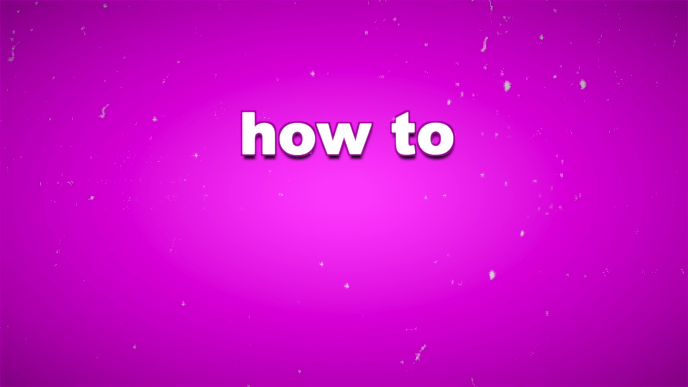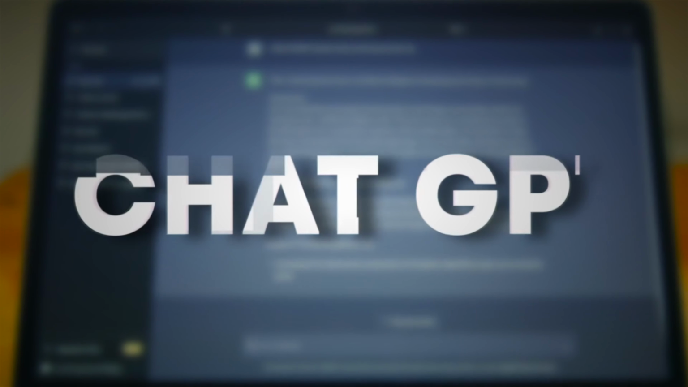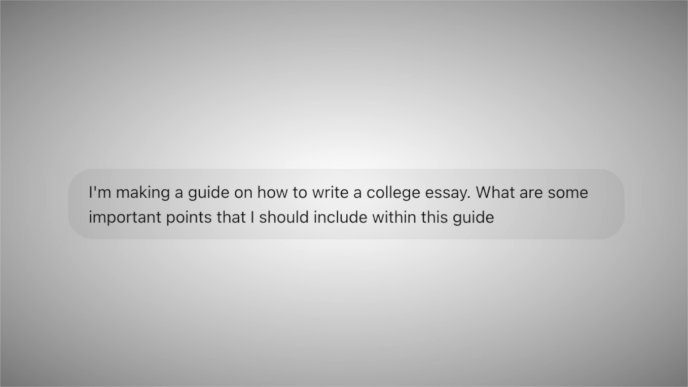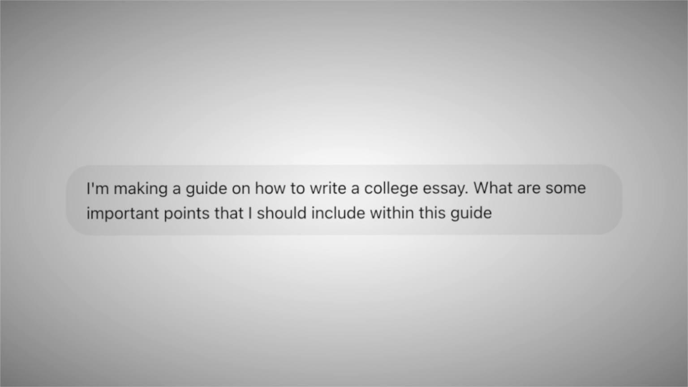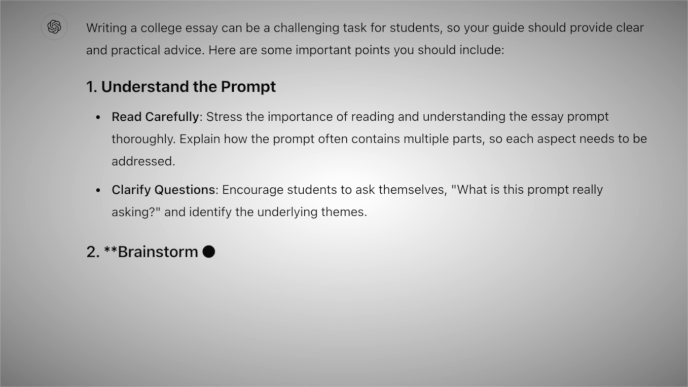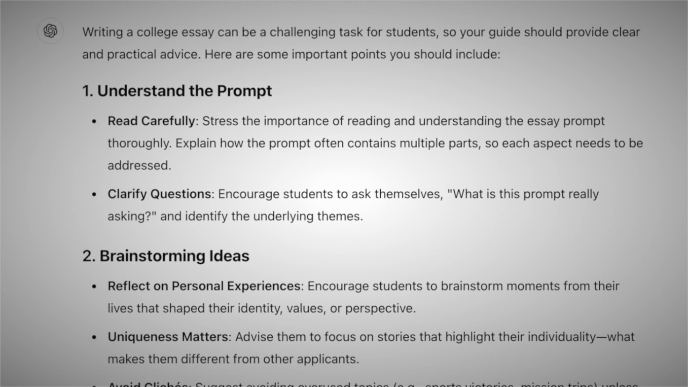For example, let's say you wanted to make a digital guide on how to write a college essay. We could head on over to a place like ChatGPT, which is one of the most popular AI websites, and we could put a prompt into ChatGPT saying something such as, "I'm making a guide on how to write a college essay. What are some important points that I should include within this guide?" ChatGPT can really get the ball rolling and the brainstorming started here. So just to show you how efficient ChatGPT is and how well it works, I put this prompt in, and it simply gave me a bunch of different points that I should include, which is perfect because that's exactly what we asked.